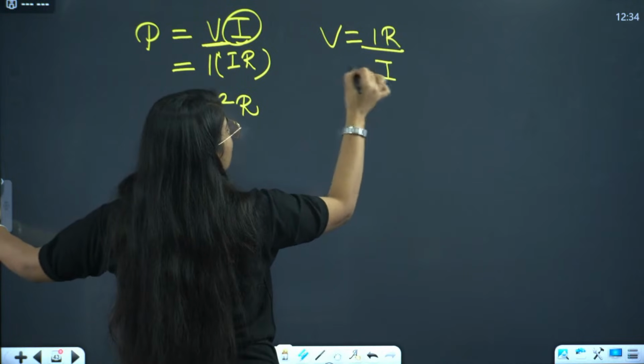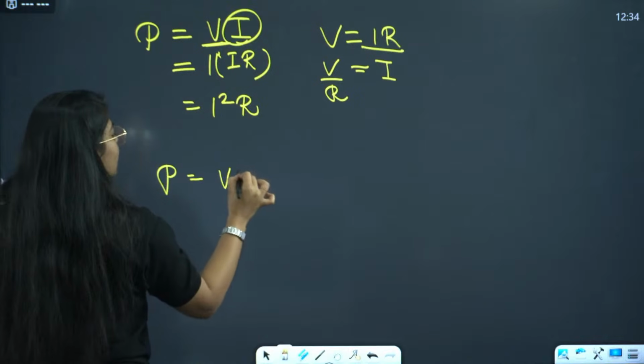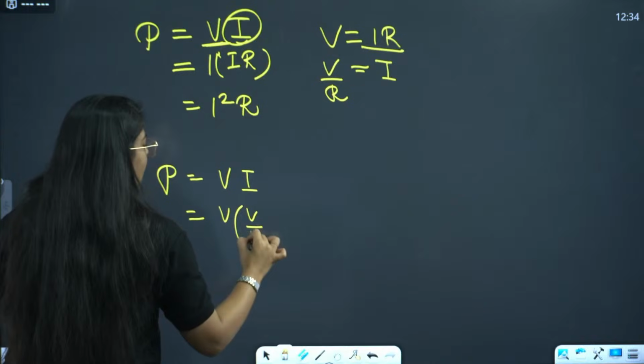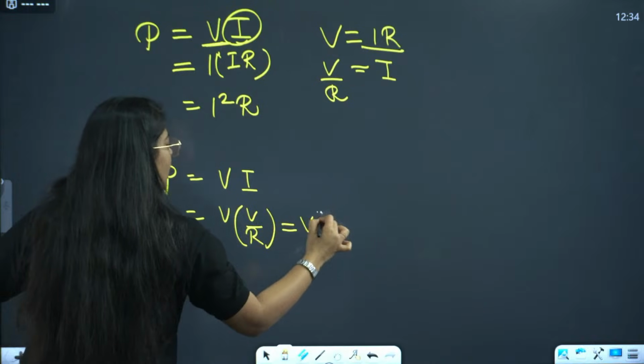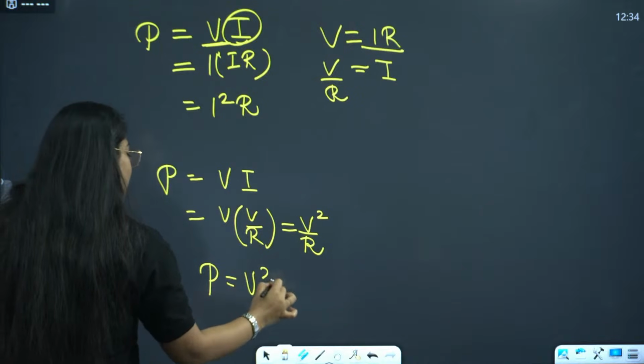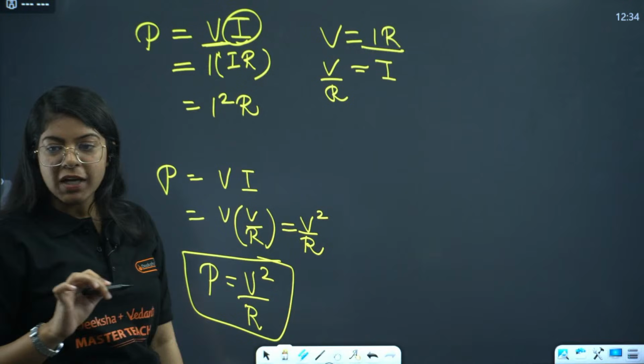I equals to V by R. So, P equals to V into I. I is V by R. V into V by R. That is V square divided by R. So, we didn't calculate current. We directly calculated resistance from this very important formula. Done?